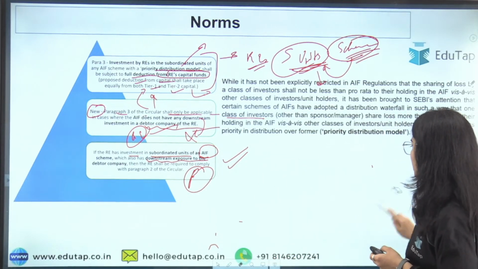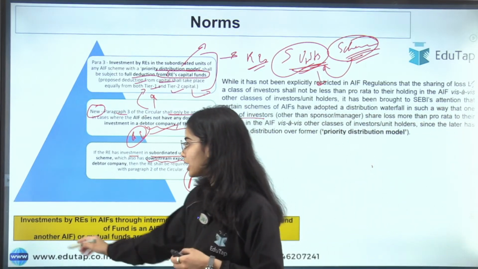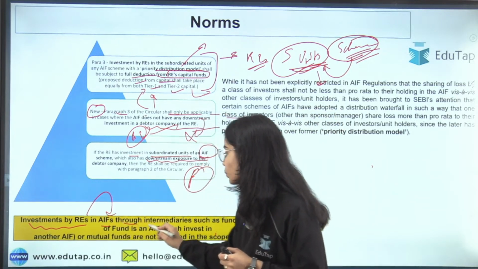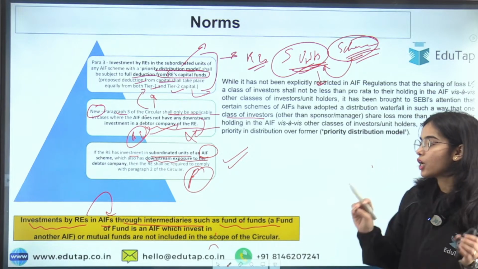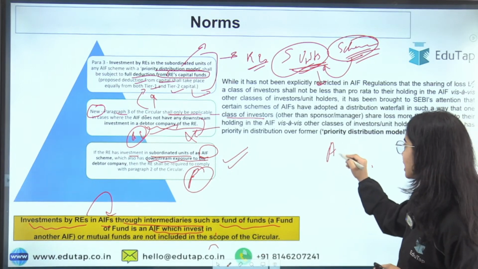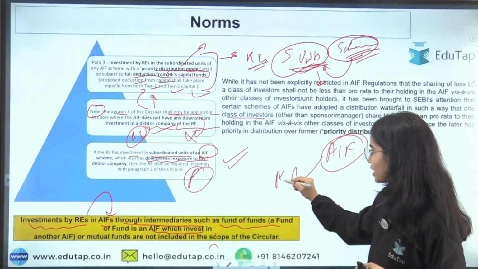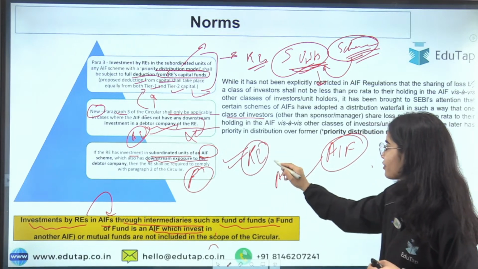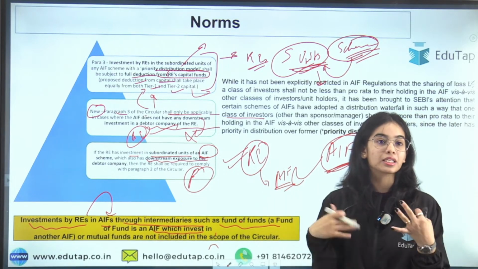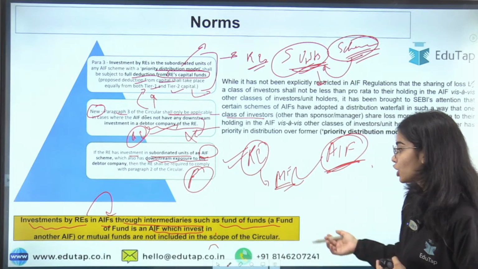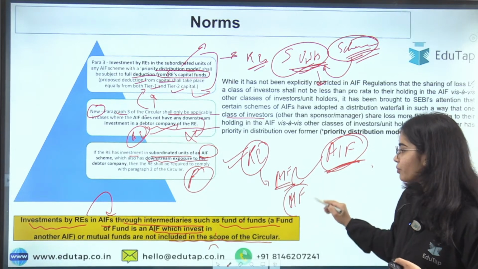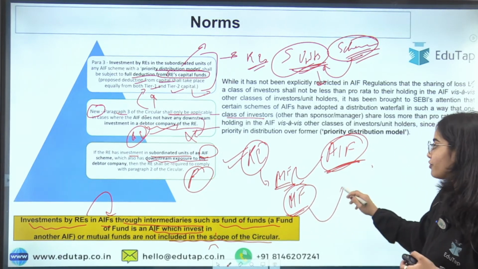Okay. Now there is a clarification that has been given regarding investments by regulated entities in the AIFs through intermediaries such as fund of funds. A fund of funds is an AIF which invests in other AIFs. So let's say that the regulated entity is investing in this AIF through some other AIF. This is not being determined in the circular, that is, what norms will be followed here. So they are not included in the scope of the circular, as well as investments through a mutual fund, if through the mutual fund as the intermediary you are investing in any AIF.